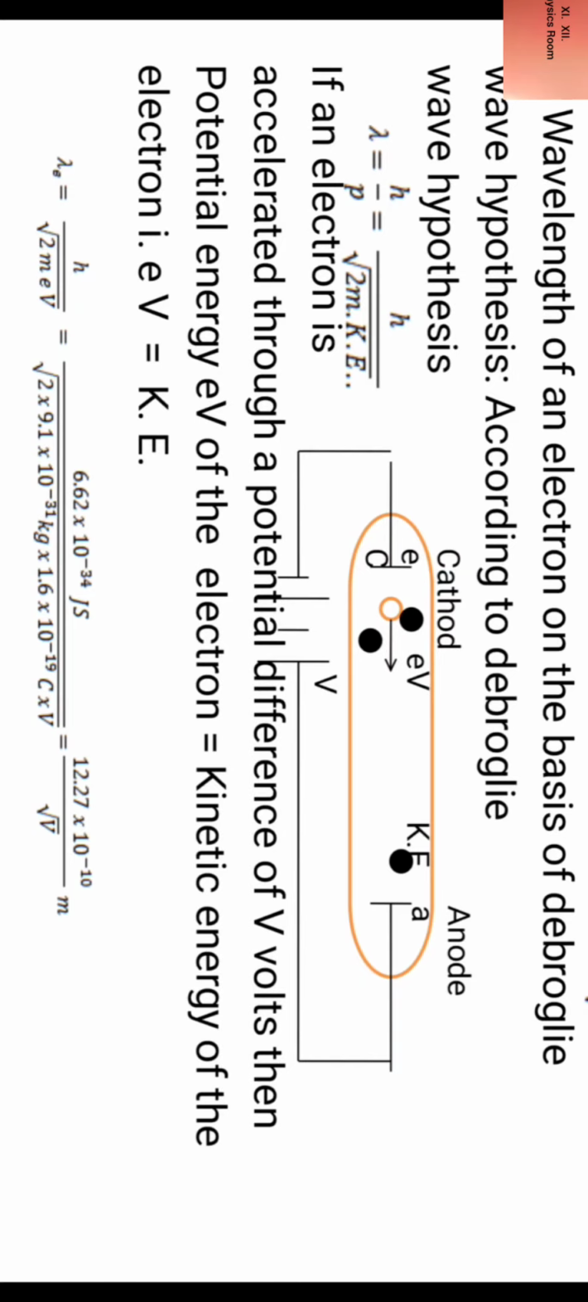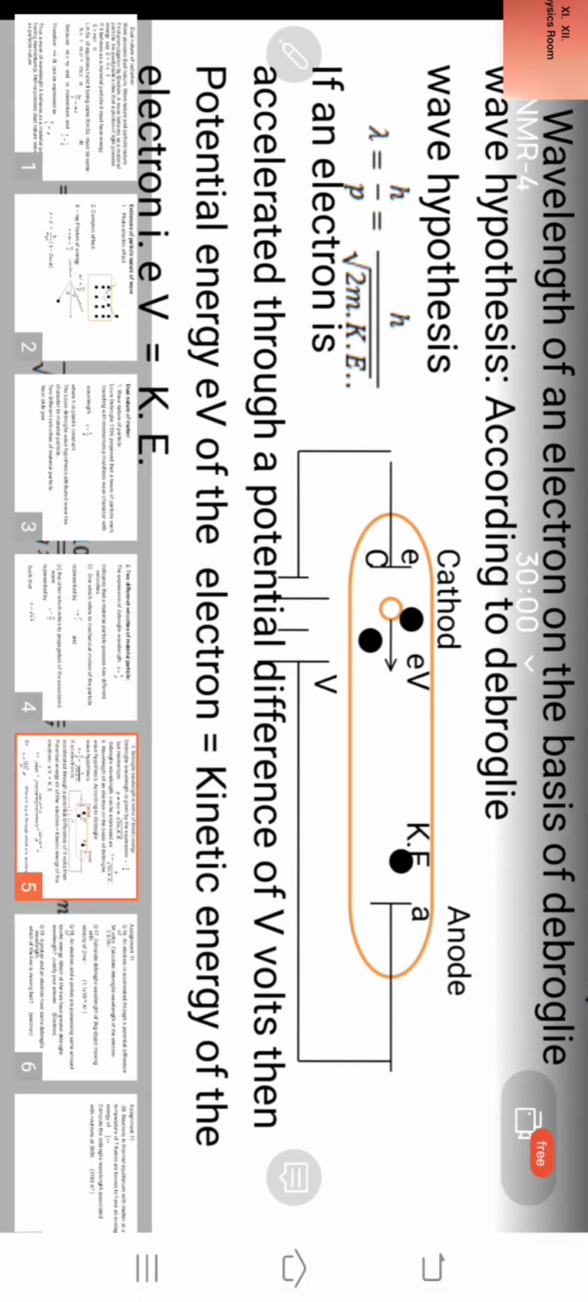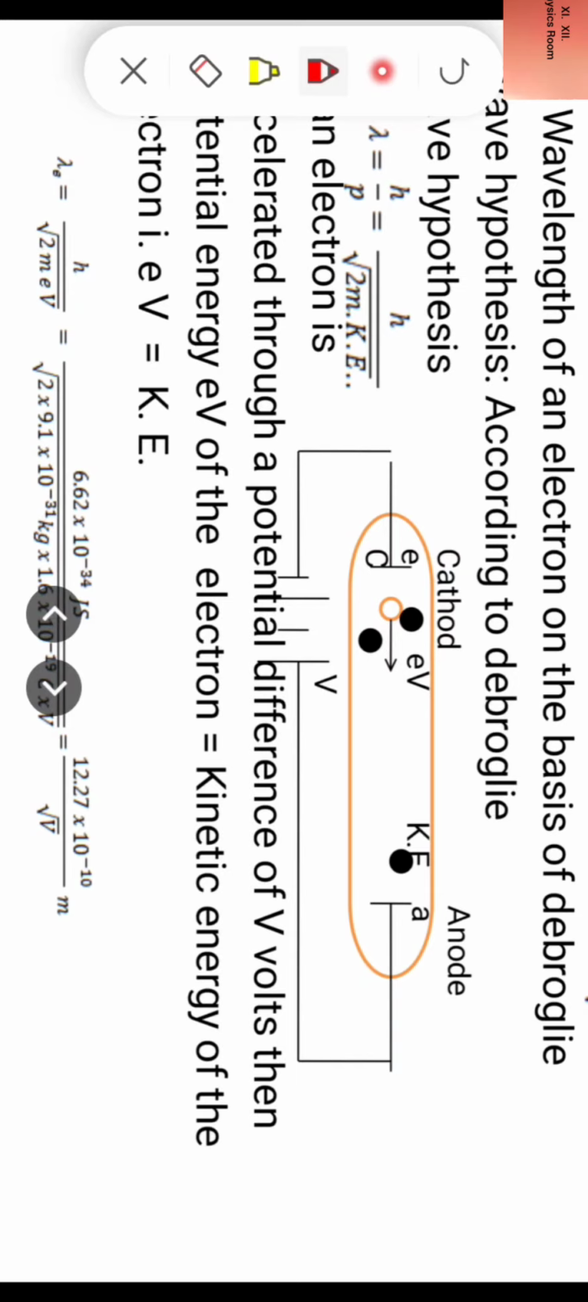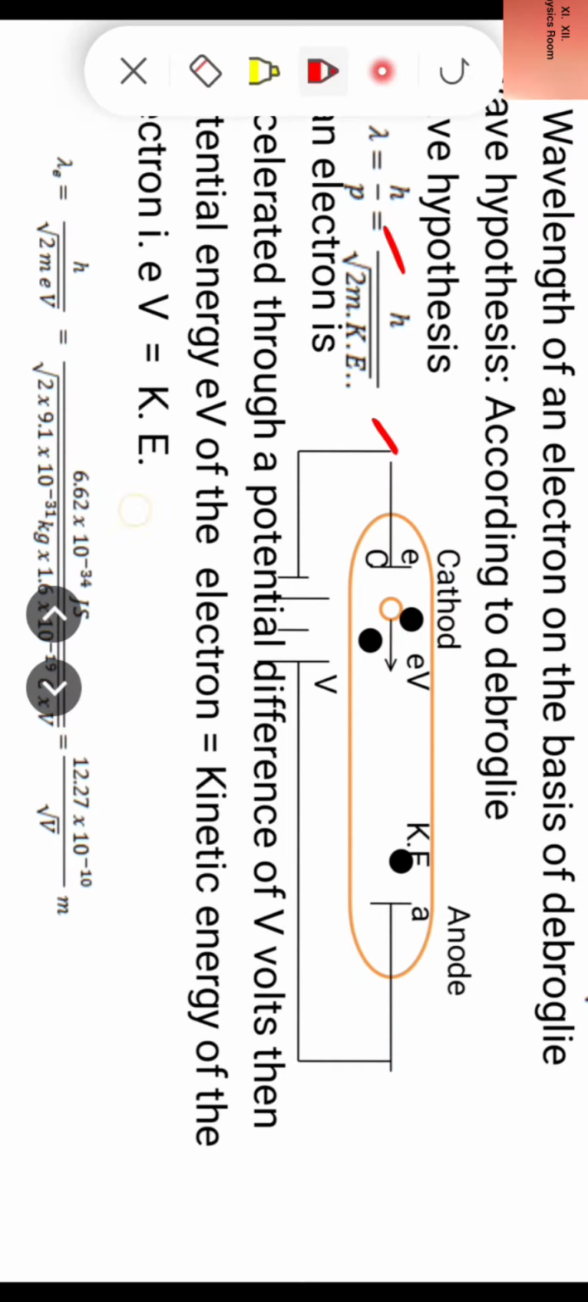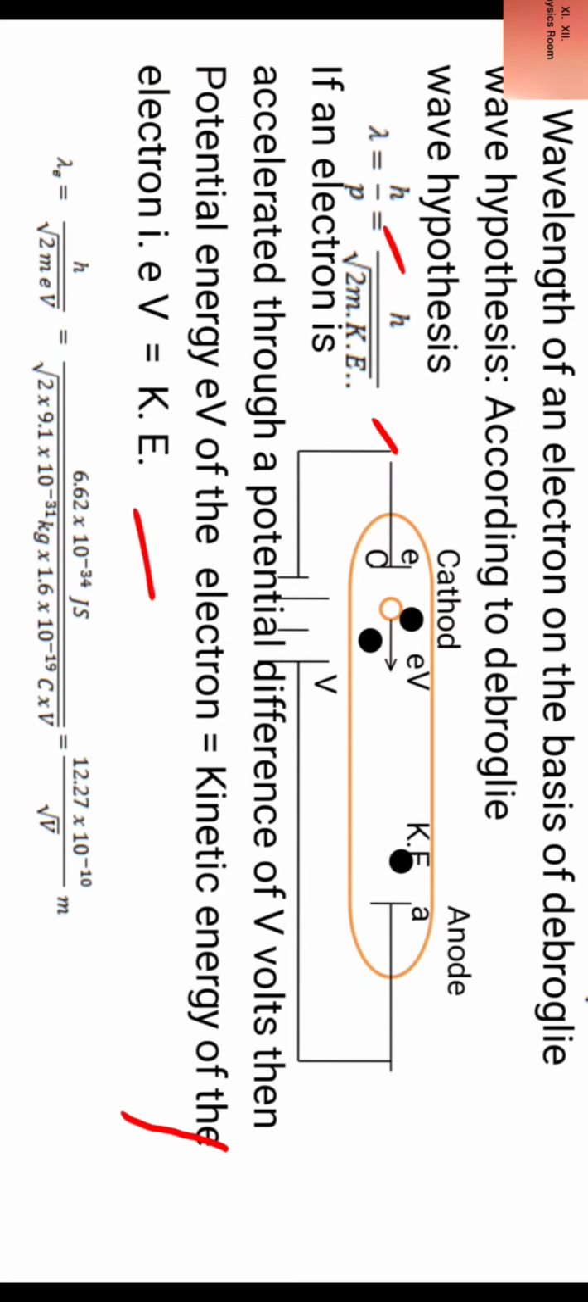Now according to de Broglie wave hypothesis, de Broglie wavelength lambda is equal to h by p, and it can be expressed as h by root twice m into kinetic energy. If an electron is accelerated through a potential difference of V volts, then potential energy eV of the electron at cathode is equal to kinetic energy of the electron at anode. Therefore eV is equal to kinetic energy.